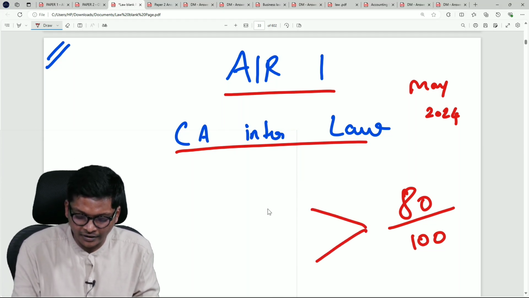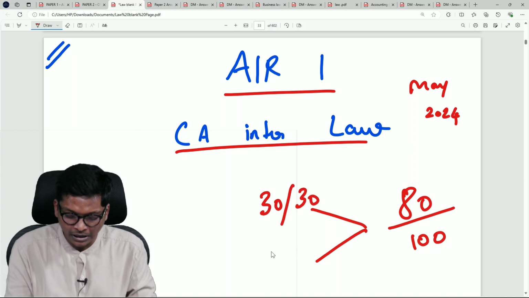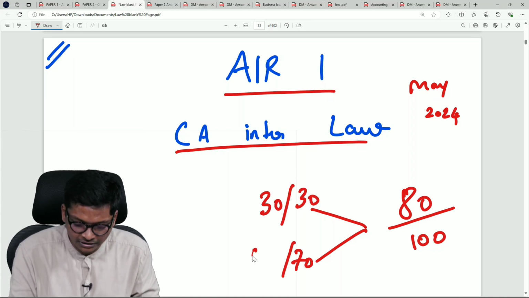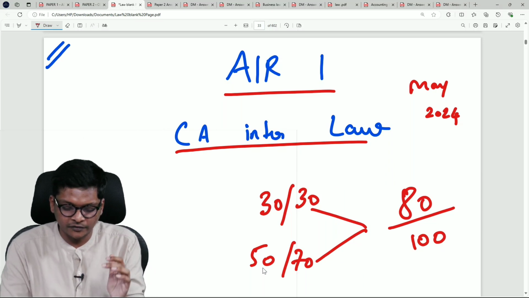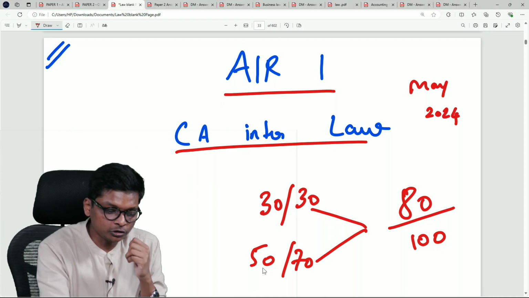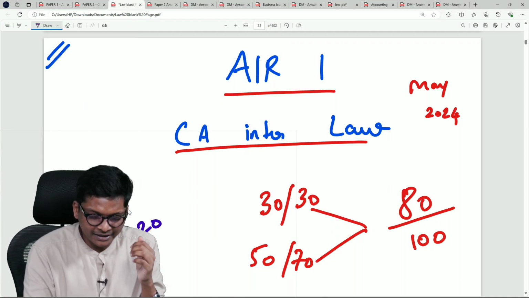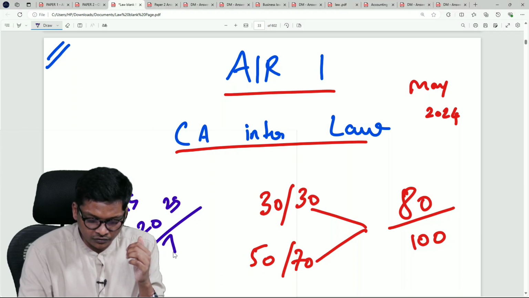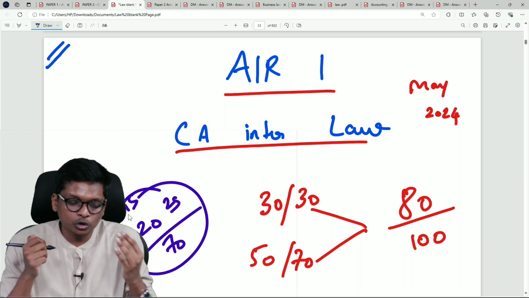In this 80 out of 100, the student got full 30 out of 30 in MCQ, and out of 70 marks the student secured 50 out of 70, 49.5 rounded off to 50. Most of the answer sheets that I have seen from students, they get only 20, 15, 25 out of 70. That means what should you do to get something close to 50?